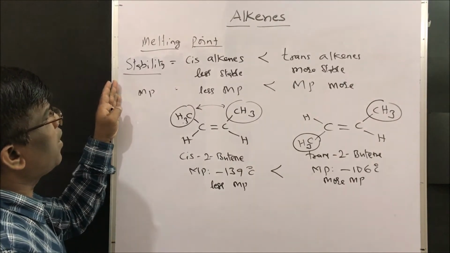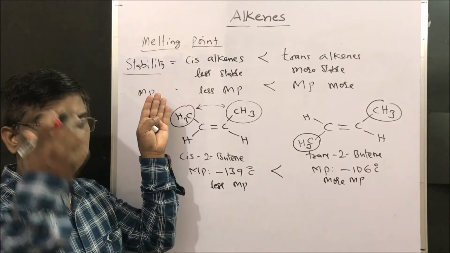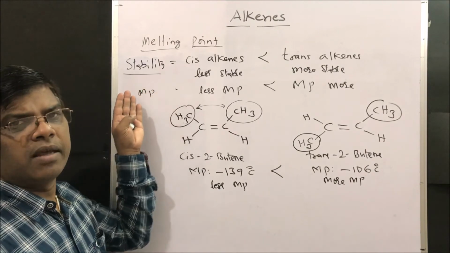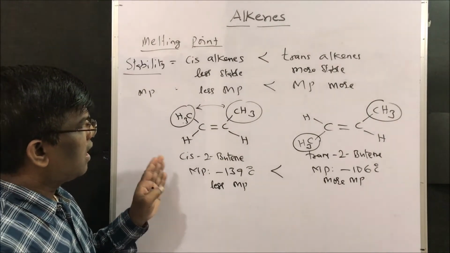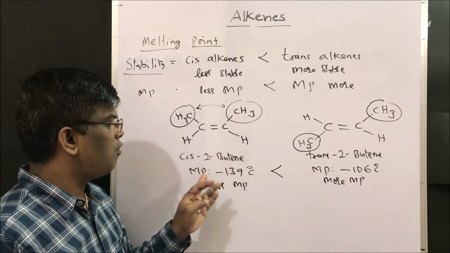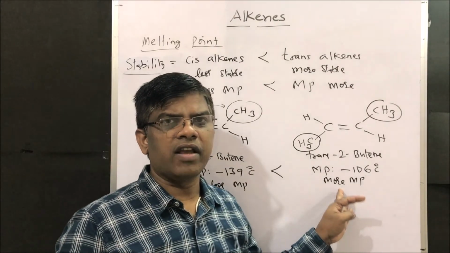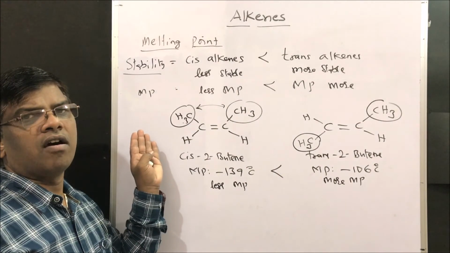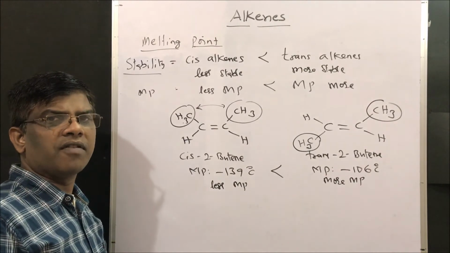When it comes to melting point, it also goes on increasing, from gases to liquids to solids, so melting point increases throughout the series. When it comes to isomers, this is the cis isomer and this is trans. Cis isomers will have a lower melting point compared to trans alkenes. Trans alkenes have a higher melting point. These are the common physical properties of alkenes. Next we will learn about the chemical properties of alkenes.